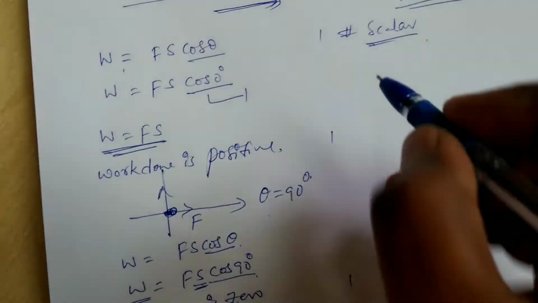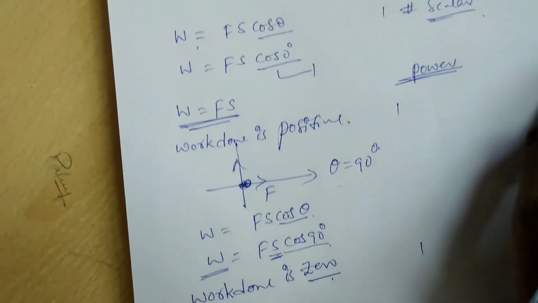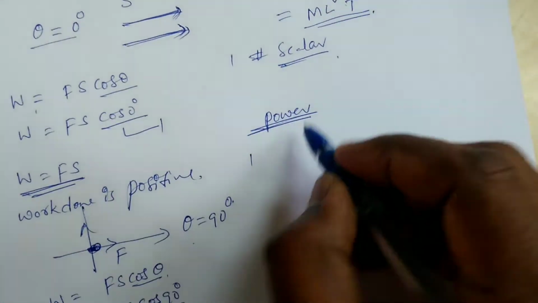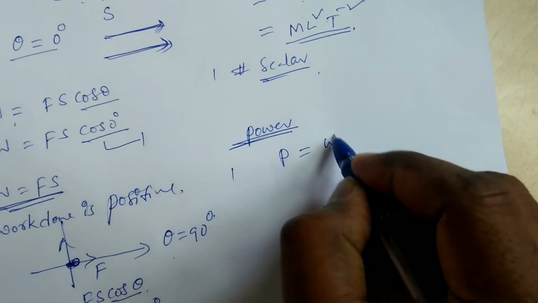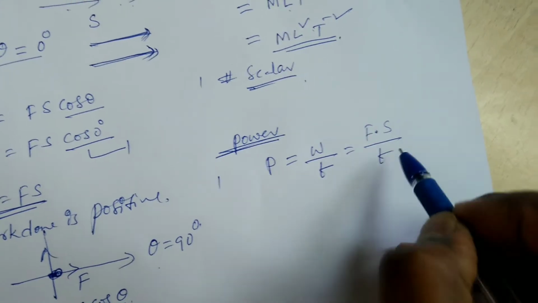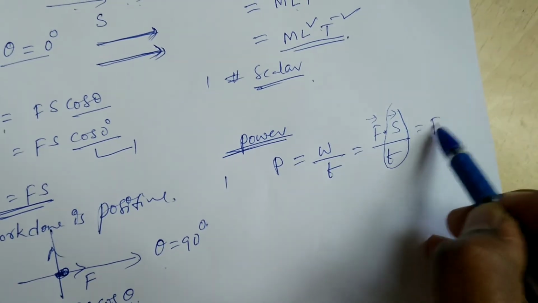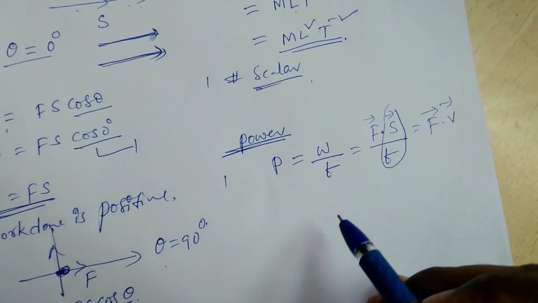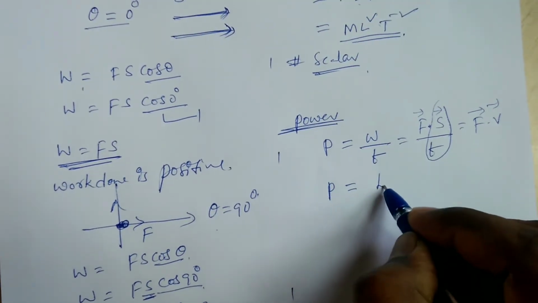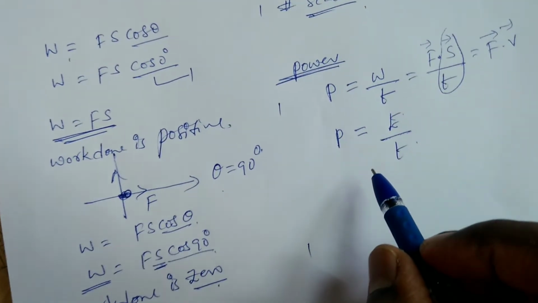Next, we'll discuss power. The rate of doing work is called power. Power, represented by the letter P, is work by time. Work equals force into displacement, so P equals force into displacement by time. You know very well, displacement by time I can write as velocity. Another formula for power is energy by time.